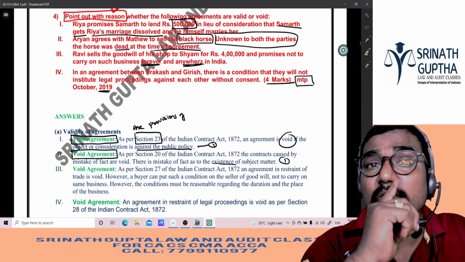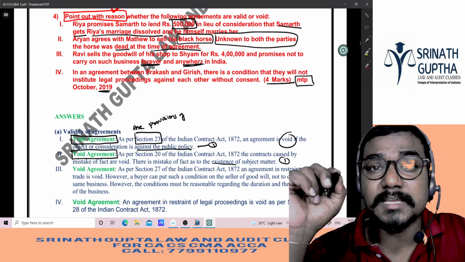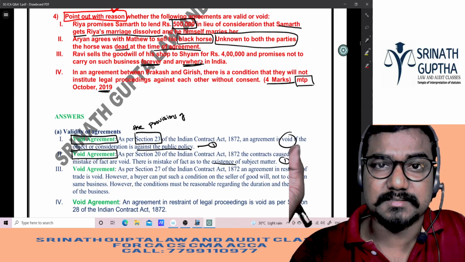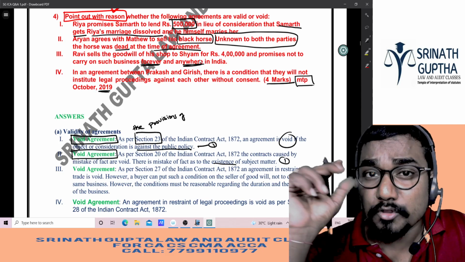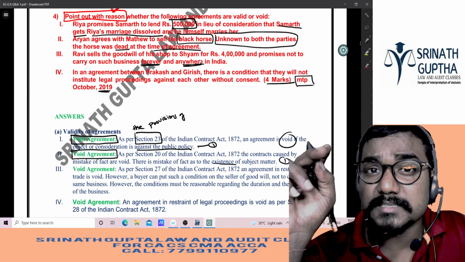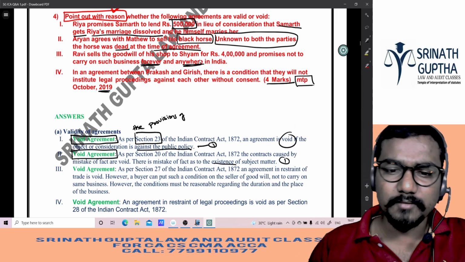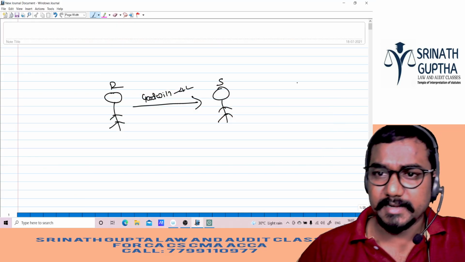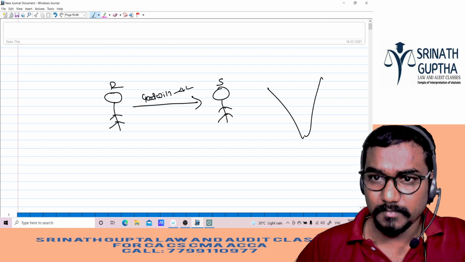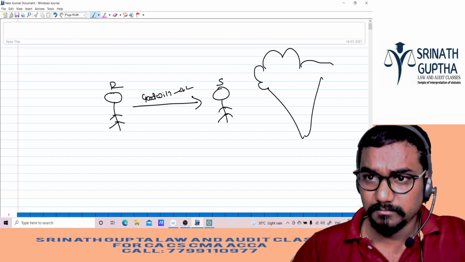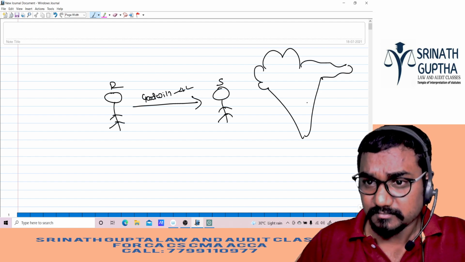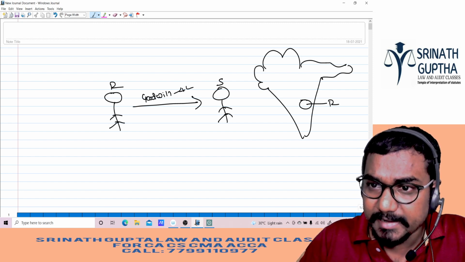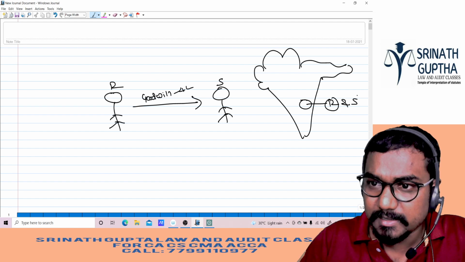Beta, it is a restriction on the business. Everybody has a right to do any legal business. But here Ravi said, you should not do the same business anywhere in India. Beta, for example, Ravi and Sham are there in Hyderabad. This is India. Assumption. This is Hyderabad. So the contract is happening here, between Ravi and Sham. Clear na?